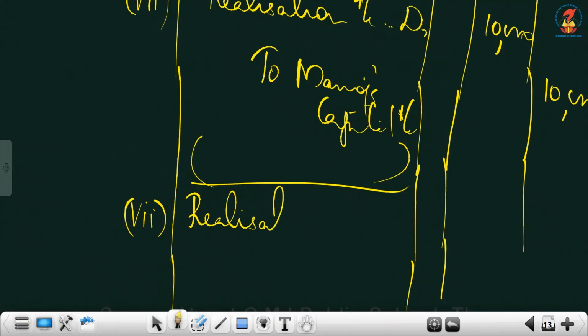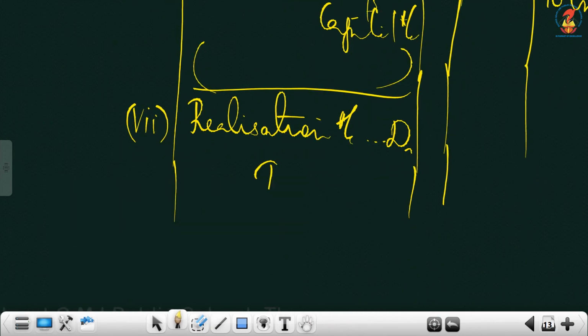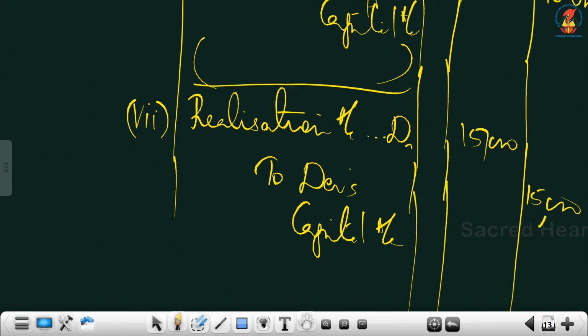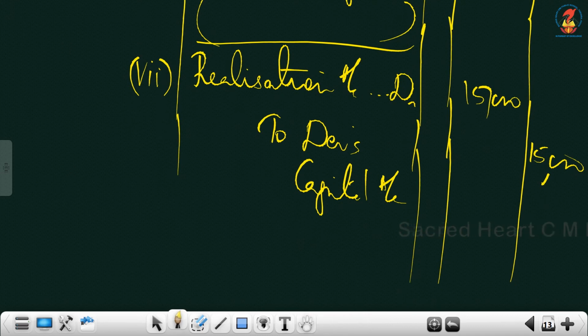Again the same entry. Realization. If you have got the concept, you can easily write these entries. To Dev's capital, what is the amount given? 10,000 or 15,000? 15,000. That's a remuneration payable.